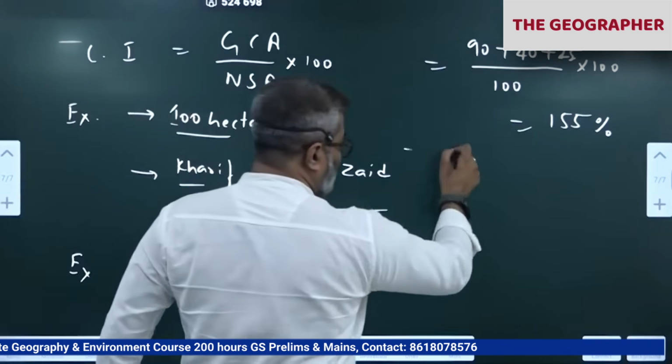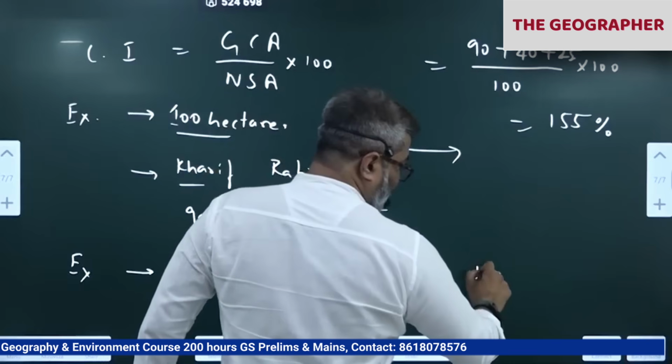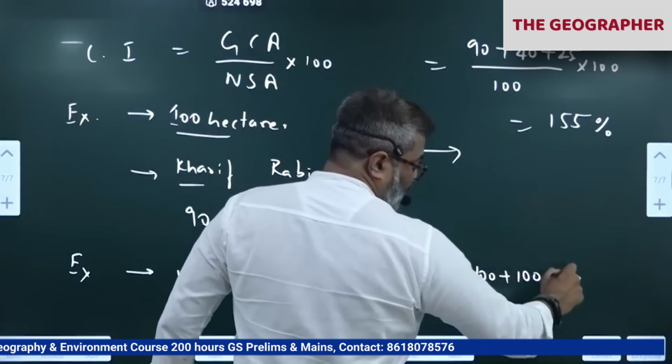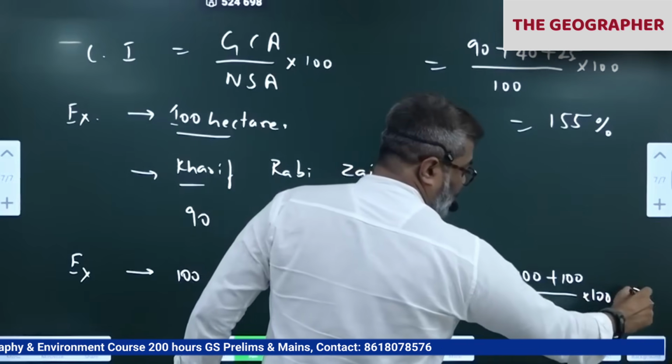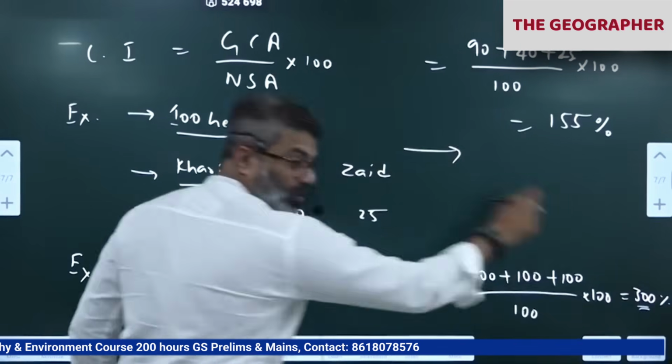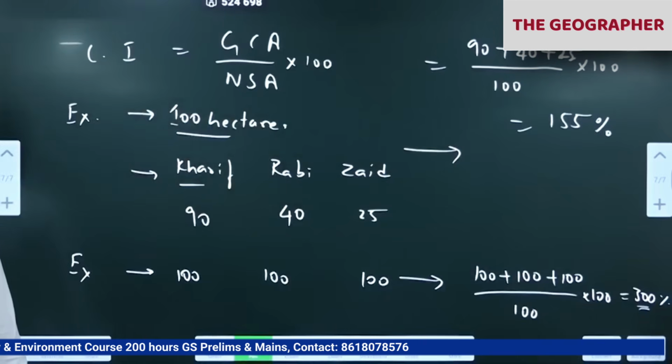Now what is the cropping intensity for this example? 100 plus 100 plus 100 divided by 100, into 100. So this is 300% cropping intensity. This is the maximum we can go. Maximum we are reaching. So as of now we are at 155%.